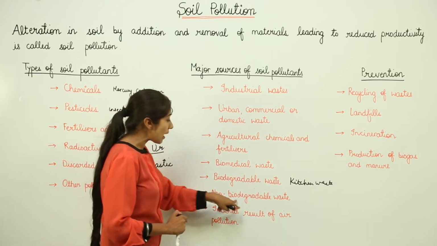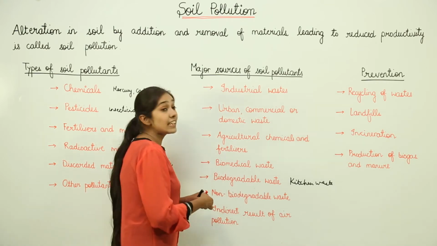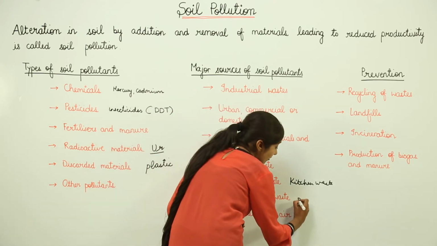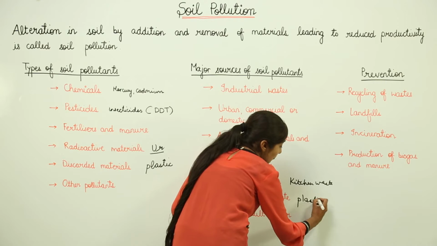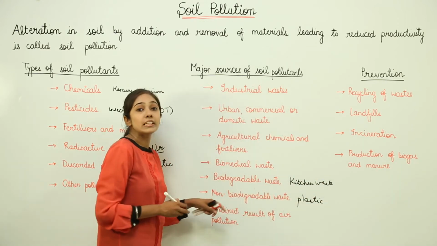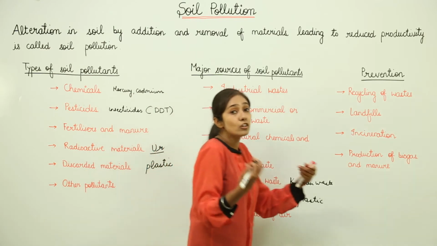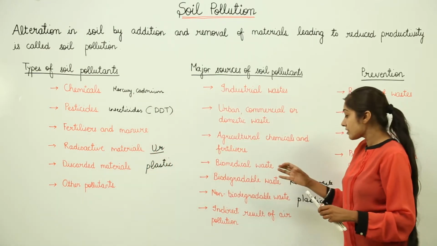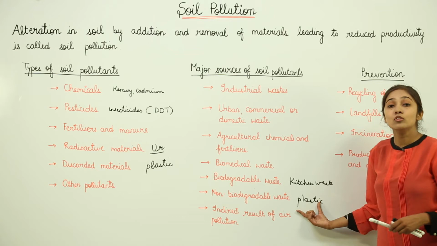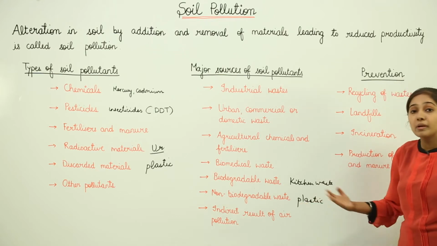Then we have non-biodegradable waste. This includes waste such as we have discussed earlier, that is plastic. Now plastic is non-biodegradable, it is not degraded by natural phenomena or by the action of microorganisms. So microorganisms do not act on plastic and convert it into simpler forms. This plastic remains as it is.